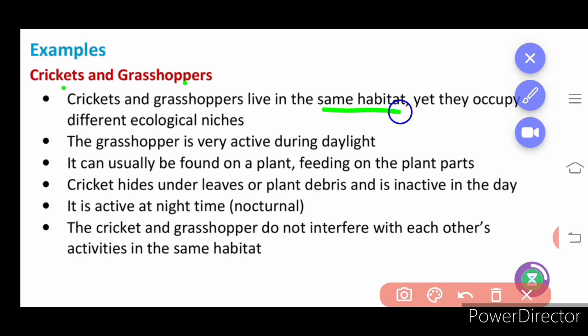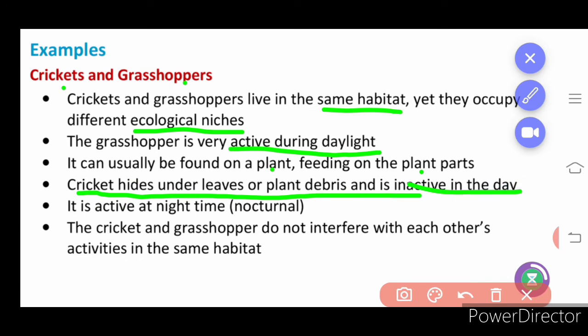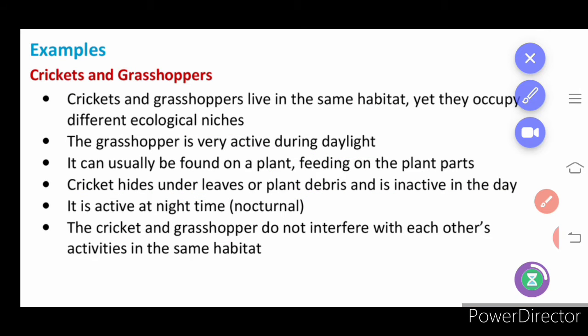They live in the same habitat, but they occupy different ecological niches. The grasshopper is very active during daylight, and the cricket is not active during daylight. The grasshopper can usually be found on plants, feeding on plant parts. Crickets hide under the leaves or plant debris and are inactive during the daytime, so you will not hear the noise during daytime. Cricket and grasshopper do not interfere with each other. They live in the same place, but they do not interact or disturb each other.